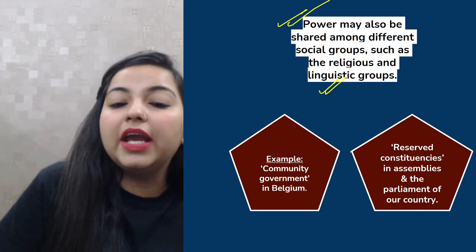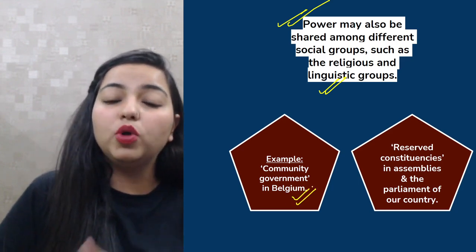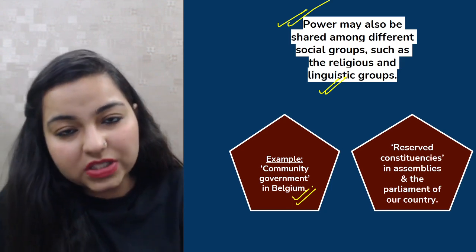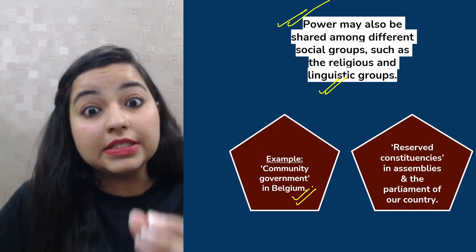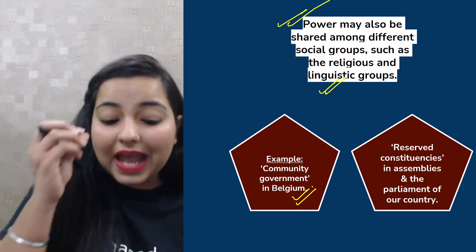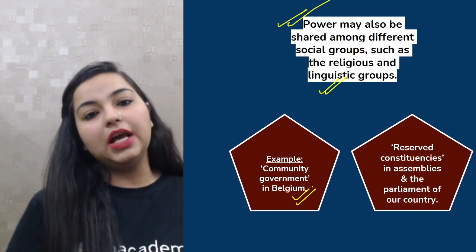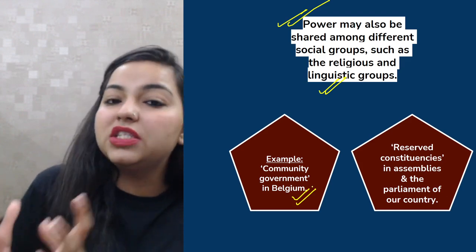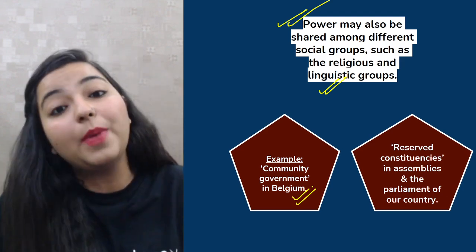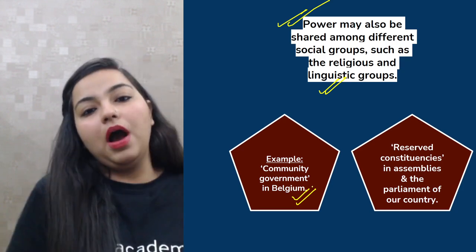For example, you take the case of Belgium. There was a community government. Now, why was that community government formed? To actually share powers between the different linguistic groups. Then we also have reserved constituencies in the assemblies and the parliament of the country, so that every particular community is given equal representation in the government. We have reserved seats for SCs, scheduled castes, scheduled tribes, women, other backward classes, and that is sharing the powers.